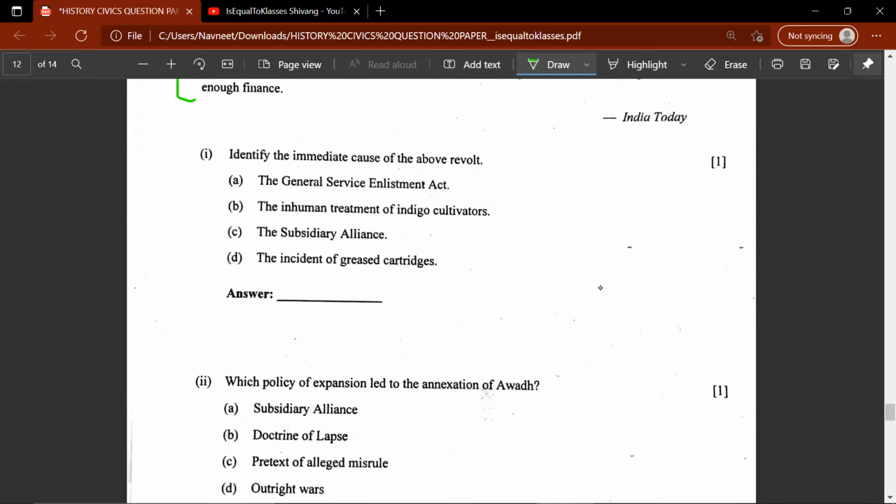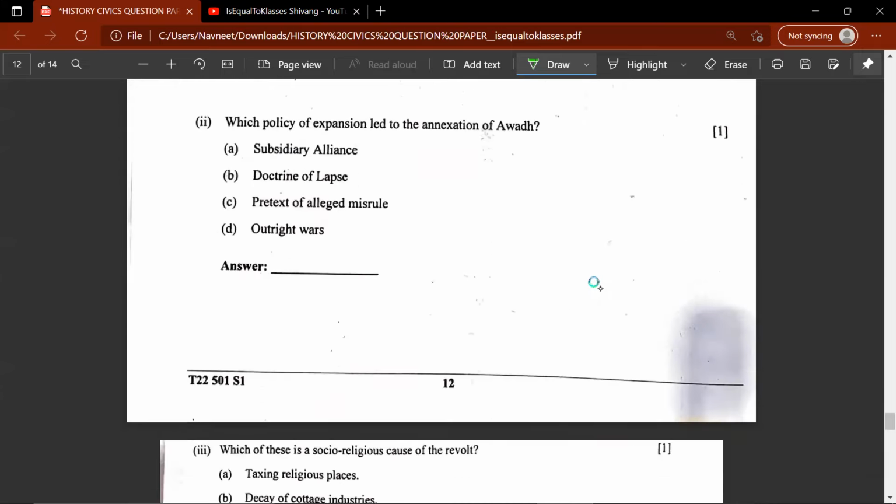The first question, identify the immediate cause of the above revolt. The General Service Enlistment Act, B, C, or D? The correct answer for this would be D, the incident of greased cartridges. Moving on to the second question of the 33rd question, which policy of expansion led to the annexation of Awadh? C, pretext of alleged misrule.